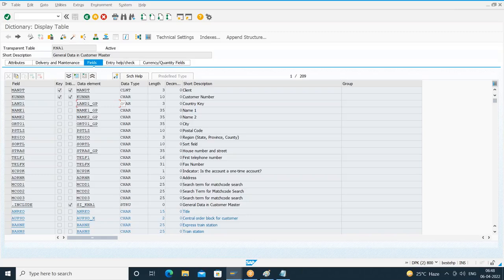Okay, so let's see how to create our own data element. I want to create my own data element.